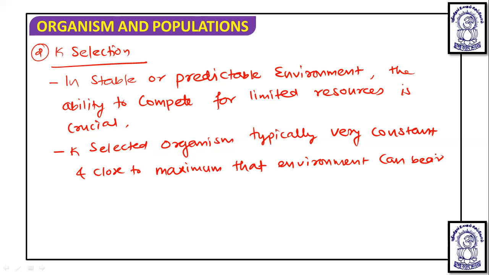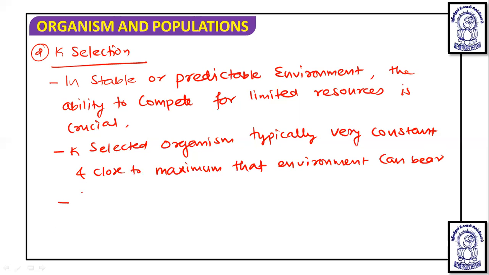So when there is a stable or predictable environment, we know that this much resource is there, then this many organisms can survive. So the maximum the environment can bear is known. Whereas in R selected, what we have studied is that population size can change much more, and a sharp increase can be shown.